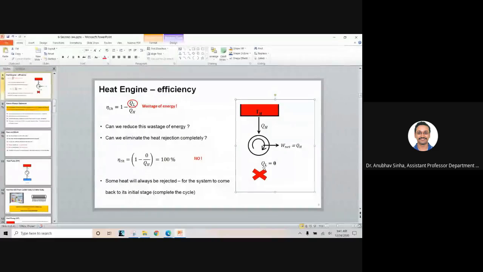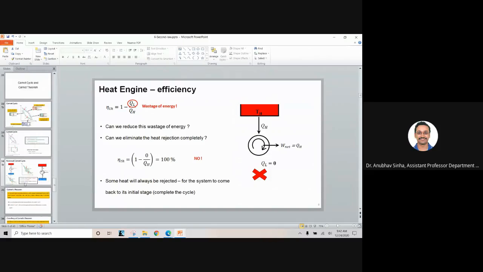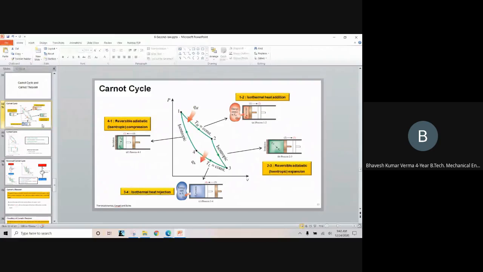If you extract all the energy from those exhaust gases, then you can say QL is equal to zero and your efficiency will reach 100%. But that is theoretically not possible. That is not allowed by the second law. Sir, you also said we have to complete the cycle, so that's why we cannot achieve 100% efficiency. Yes. In an IC engine, the piston needs to go down, so some energy is required to complete the cycle.